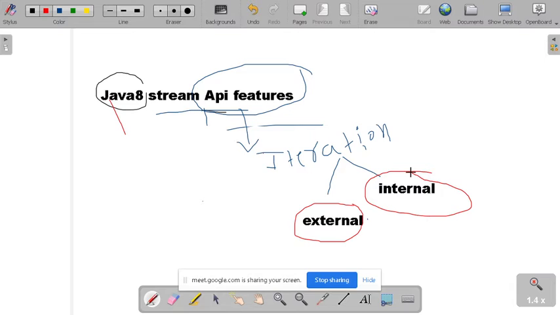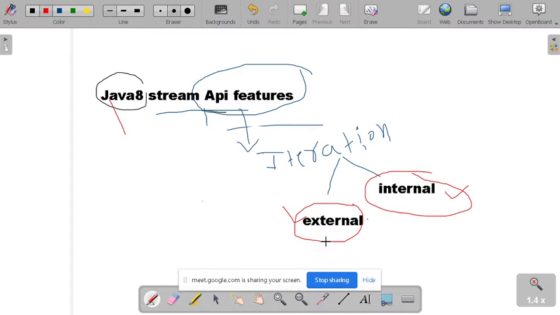There are two types of iteration that happen in Java. But apart from this, in other programming languages like C and C++, there is only external iteration, and internal iteration does not happen there. In Java we talk about both external and internal iteration. There are more advantageous features that come with the internal one. Now we are going to understand what external iteration is and what internal iteration is, right?